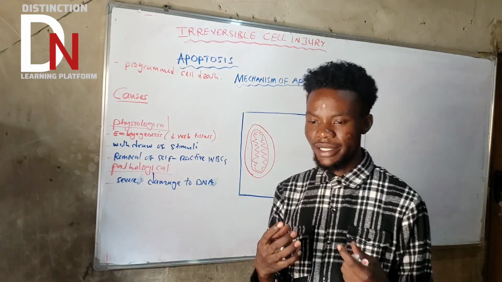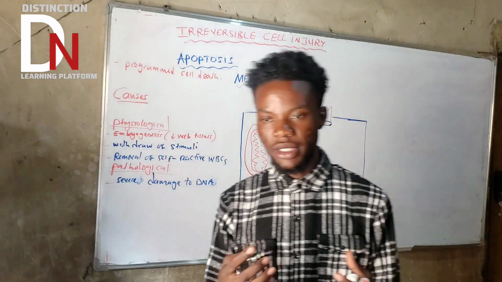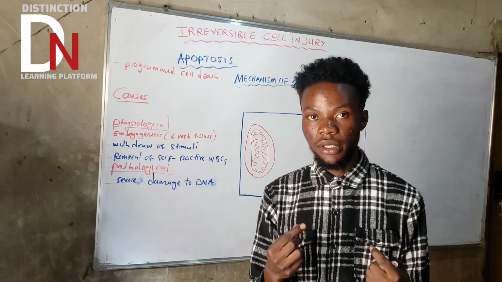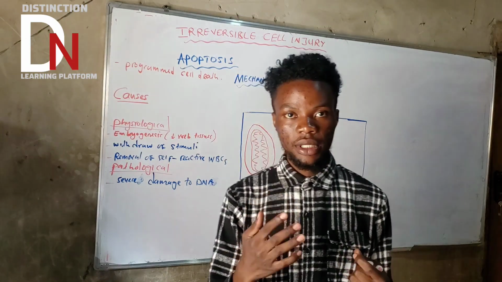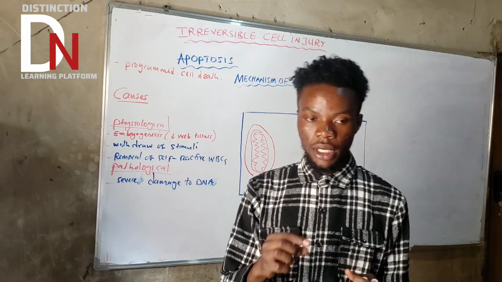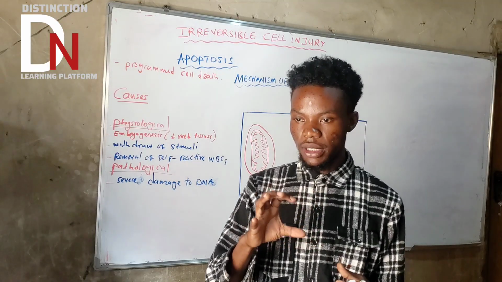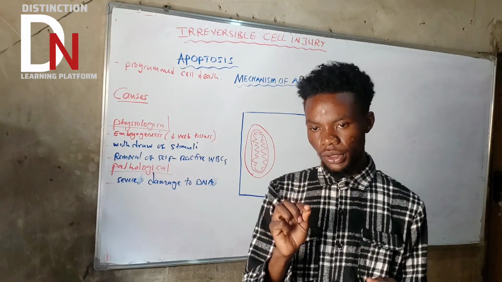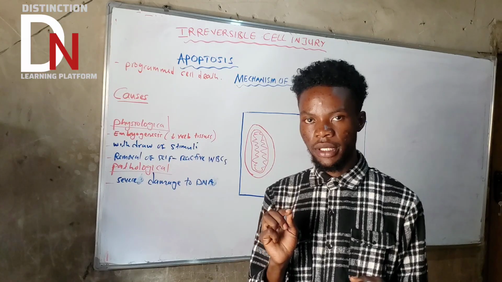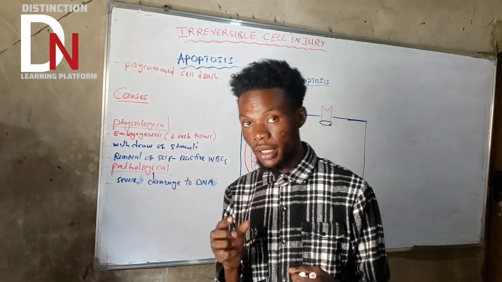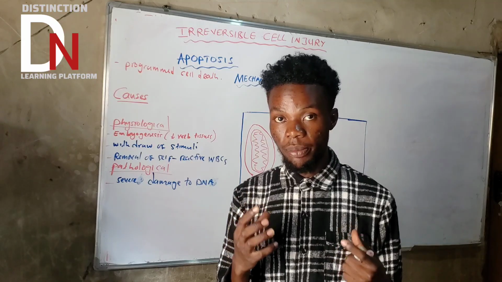There is a certain tumor suppressor gene called TP53. TP53 is the one that decides if a DNA is damaged and triggers DNA repair. It will try to repair the damaged DNA. If we fail to repair it, then it is going to induce apoptosis.